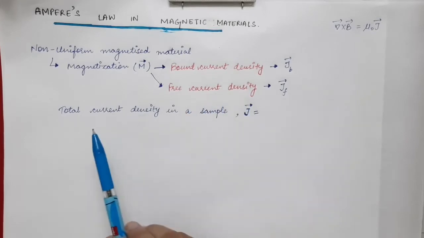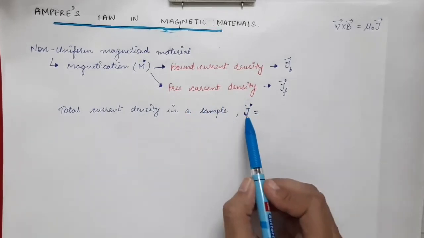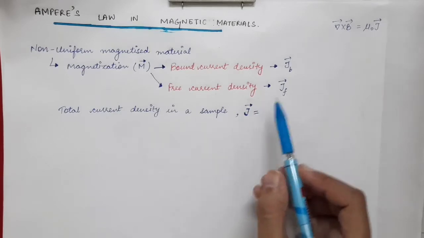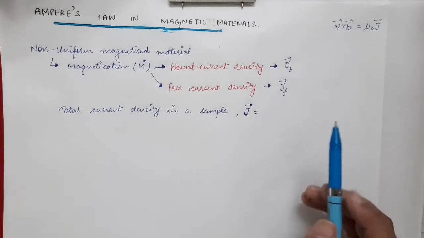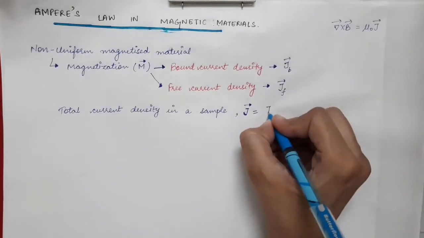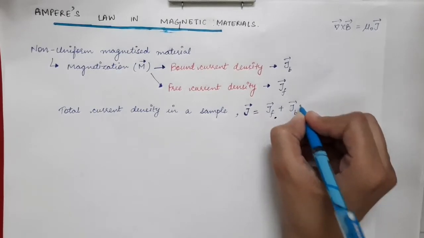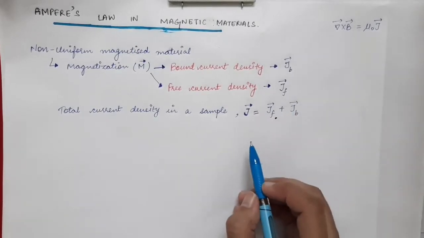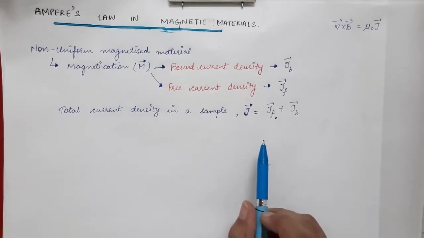So what will be the total current density in the sample? Total current density, represented by J vector, will be the vector sum of these two current density vectors. So J vector will be equal to JF vector plus JB vector. This is the total current density in the non-uniformly magnetized material.